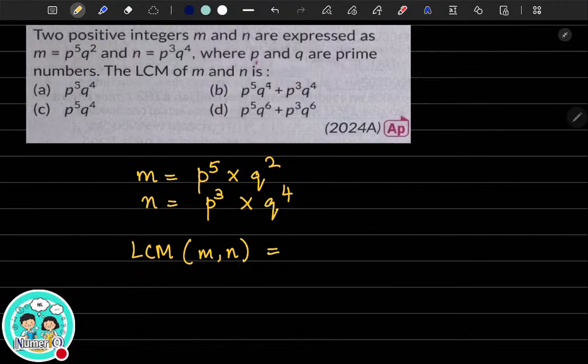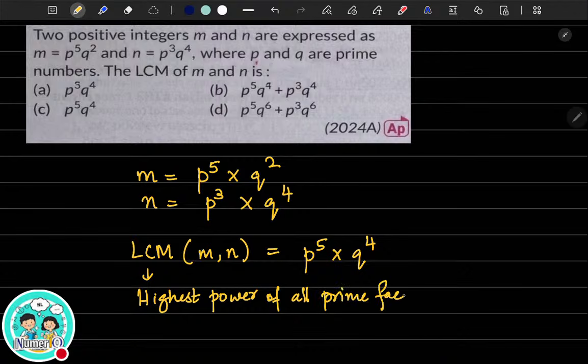So you have to take the highest power of all the factors. For p the highest power is 5 and for q the highest power is 4. You have to take the highest power of all the factors. So the option is p to the power 5, q to the power 4, C. Let's move on to the next question.